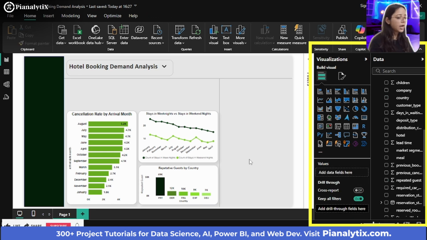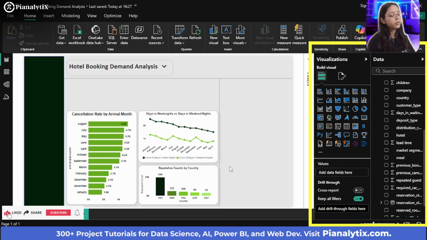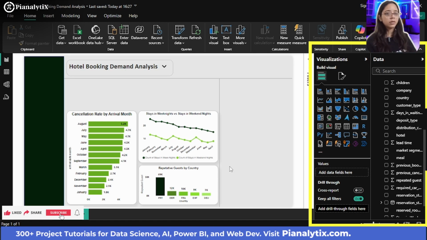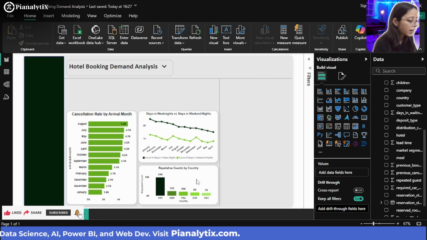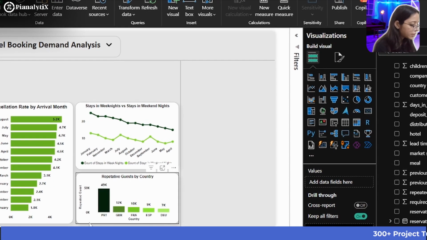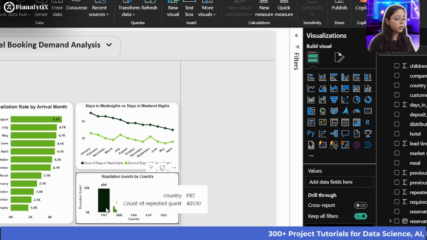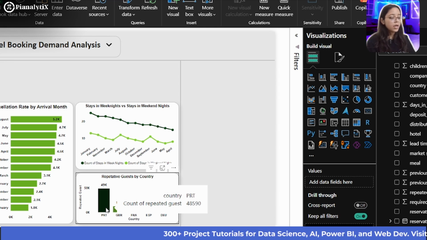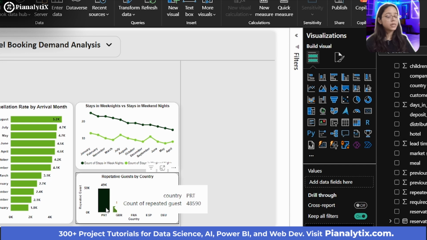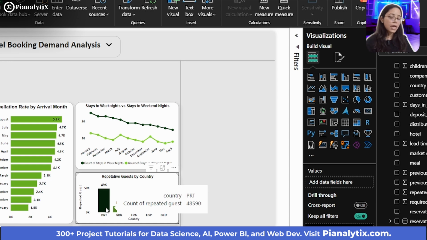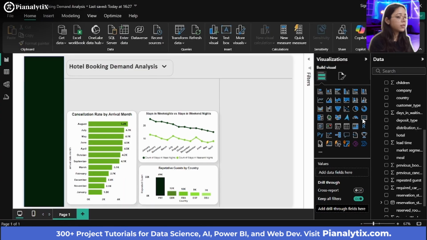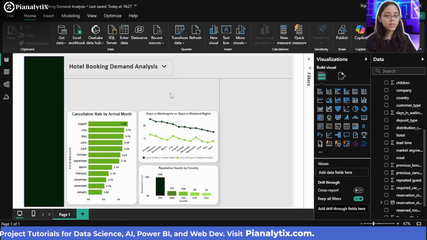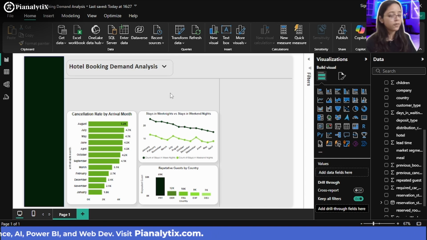So far, these are the three dashboards that we have created. Now what we are going to do is, we are going to show the cancellation rate by the market segment. But before that, if I just zoom in for you, you can see here that the number of repeated guests were around 48,000. So basically 48,000 people made sure that they want to visit this hotel repetitively. They want to stay here on a repetitive basis. So there is an advantage of this hotel that these customers belonging to these countries keep showing up at our hotel, and that is beneficial for us.